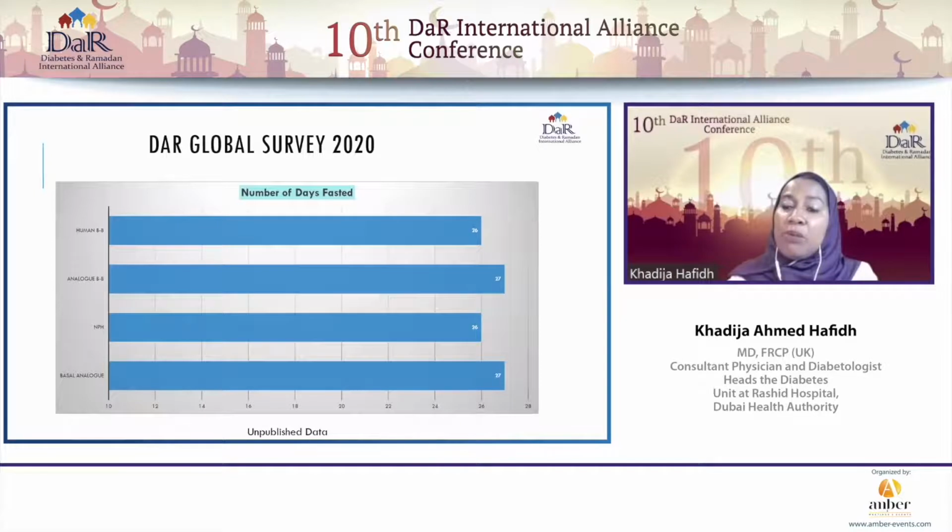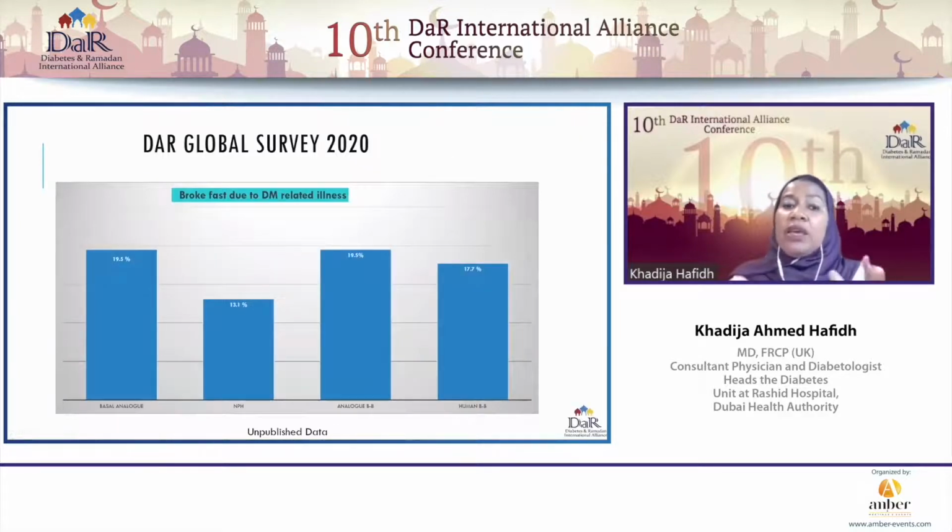What about the number of days fasted? Was there any difference between the type of insulin that they were on? And as we can see here, just as I showed you in the global survey, 26 to 27 days, and there was no difference whether the person was on a basal analog, on a basal bolus regimen, or NPH.